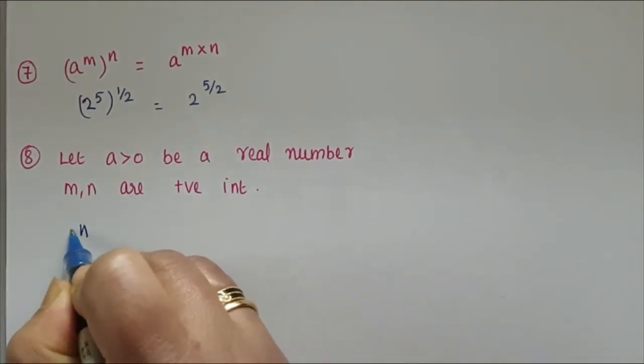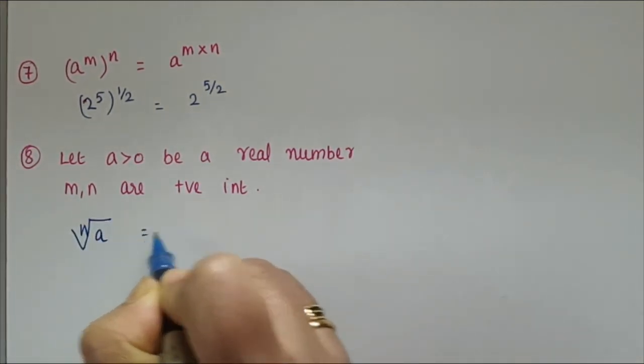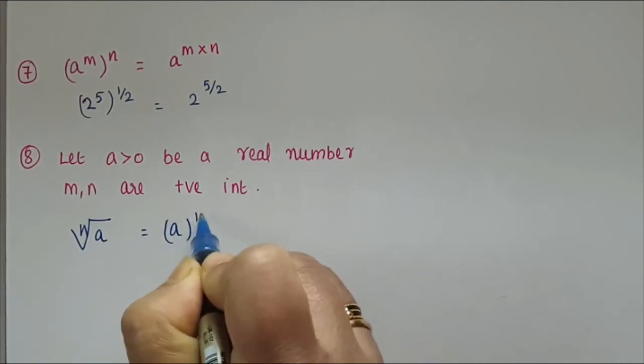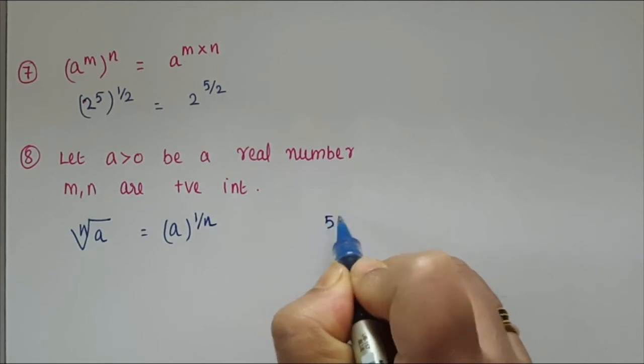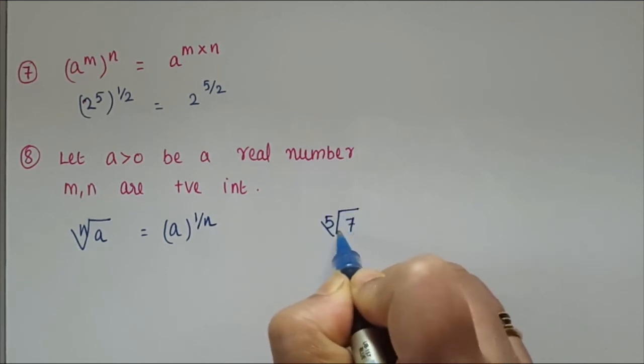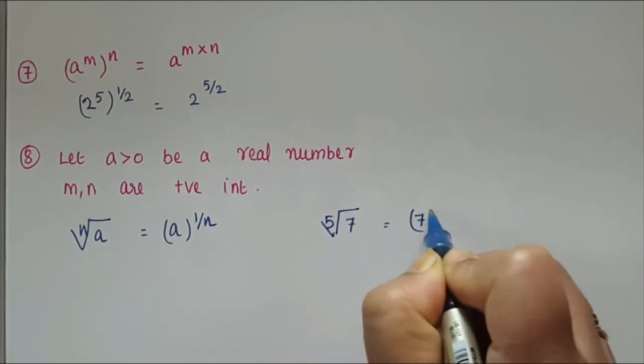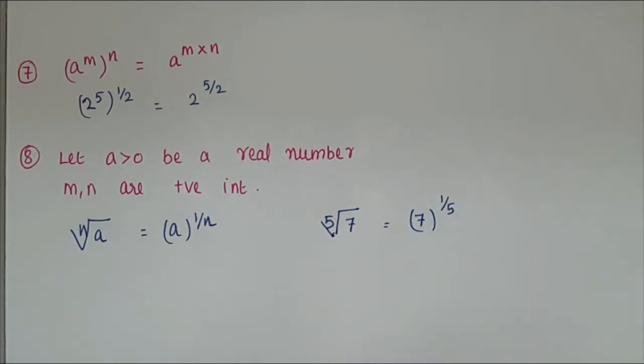So nth root of a is equal to a to the power of 1 by n. For example, fifth root of 7 equal to 7 to the power of 1 by 5. Clear, children? This is very important property.